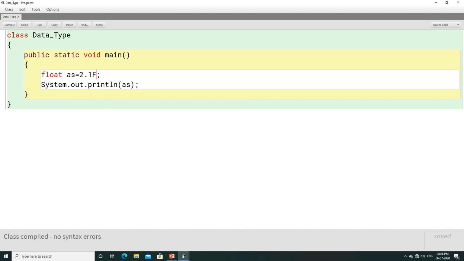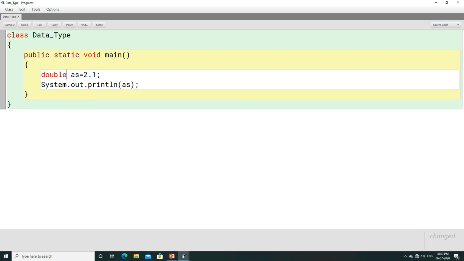So whenever you write a float value, try to write F beside that. And if you forget to write F, or if you generate a habit of not writing F, then instead of representing it in float, you can represent it in double. This is how you can represent a double value and a float value.